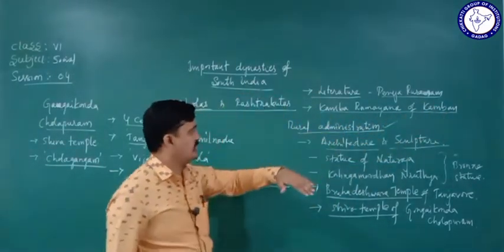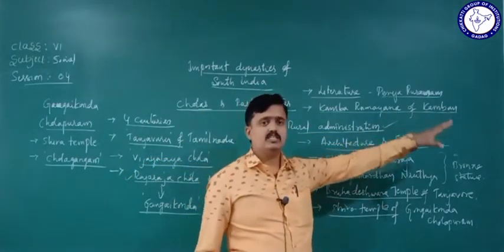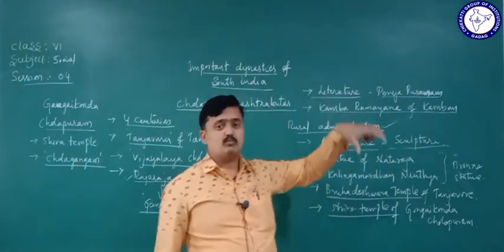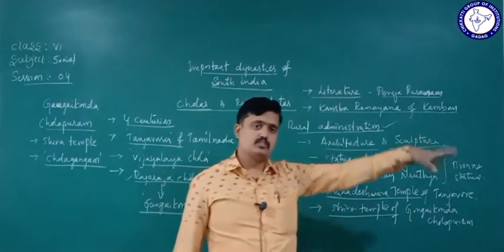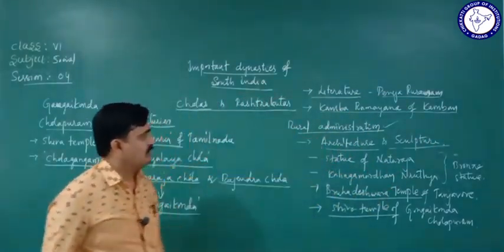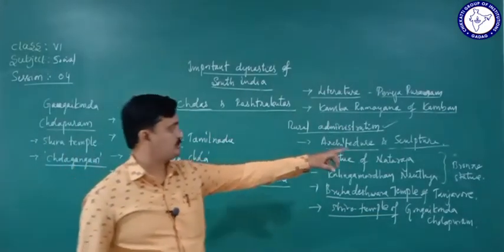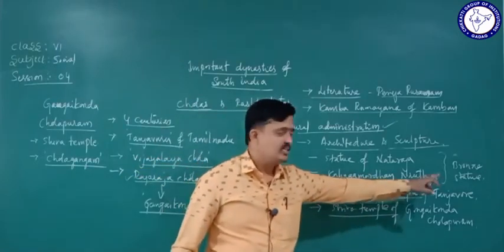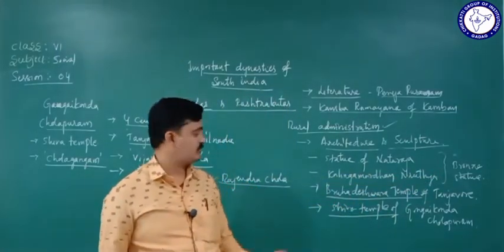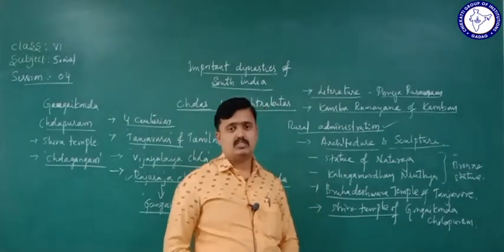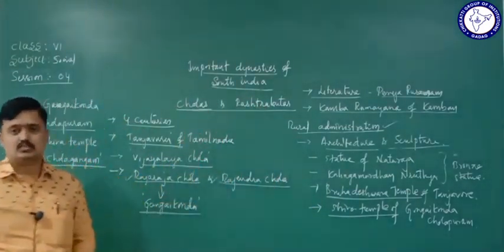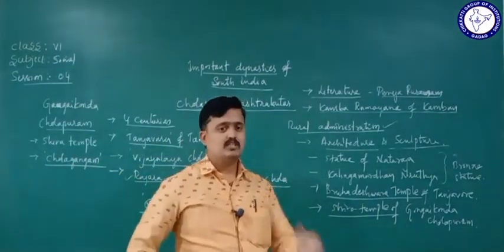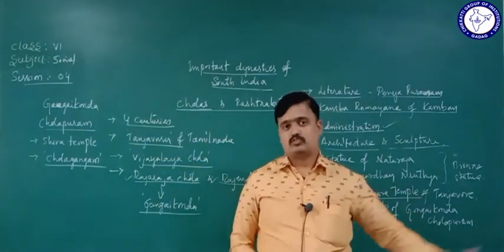When we come to their rural administration, it was equal to the panchayat system, and their system was appreciated by the British officers also. They contributed to architecture and sculpture: the statue of Nataraja, the Kalinga Mardana Nritya statue, the Brihadishwara temple and the Shiva temple. These are the contributions of the Cholas dynasty. The remaining dynasty, the Rashtrakutas dynasty, we are going to learn in the next session. Okay, thank you.